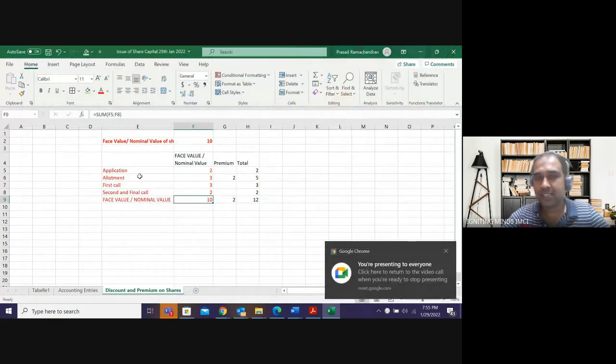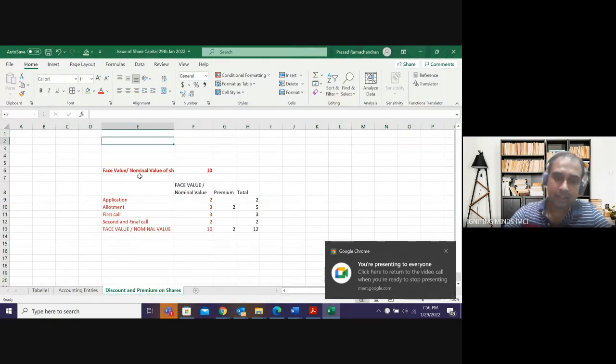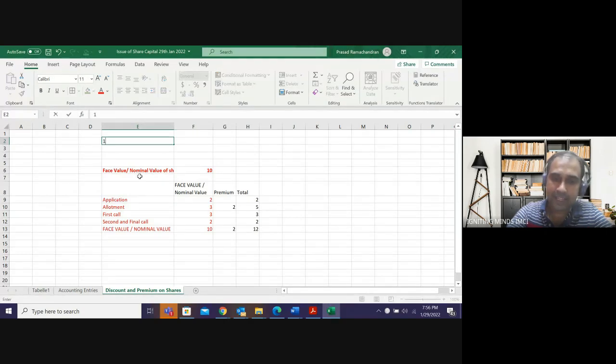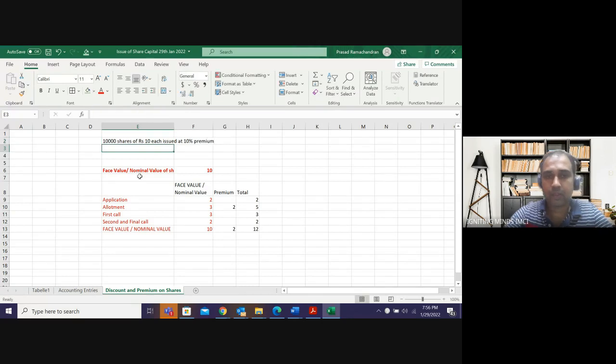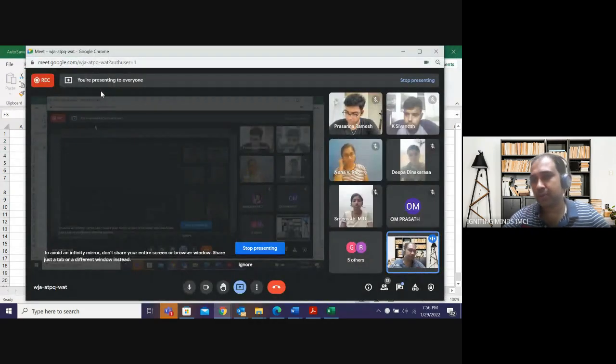Okay. So these are shares which are issued at premium. 10,000 shares of rupees 10 each issued at 20% premium.